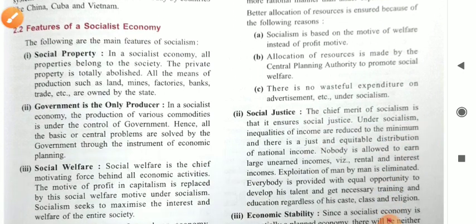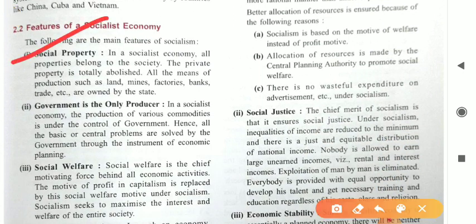Now the features of socialist economy. Dear student, the first feature is social property. All the properties which a society has are owned by the people of the economy, or rather are all in the hands of the government or the state. Like land, mines, factories, banks, trade, whatever you have, all are owned by the state. State means the government.